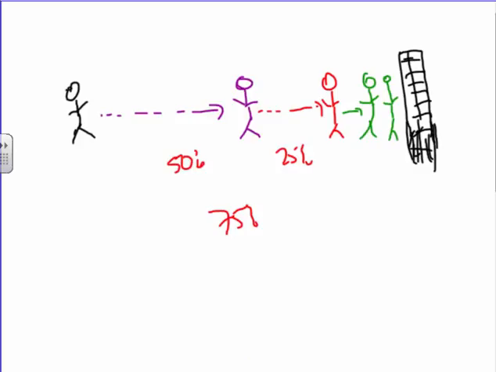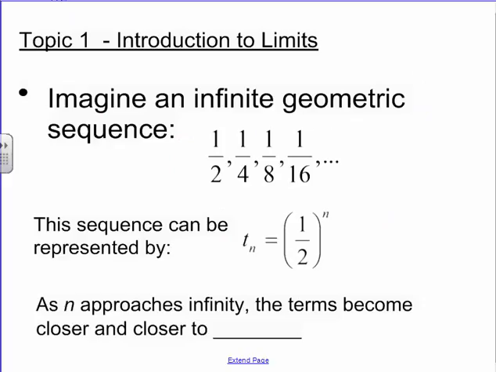Kind of like with my wall example, right? Even though you're not officially ever going to be at the wall because you're only getting halfway and halfway and halfway, and you might be millimeters away, effectively you've reached it. So that's what a limit is. Right? And that's where my first slide goes here.